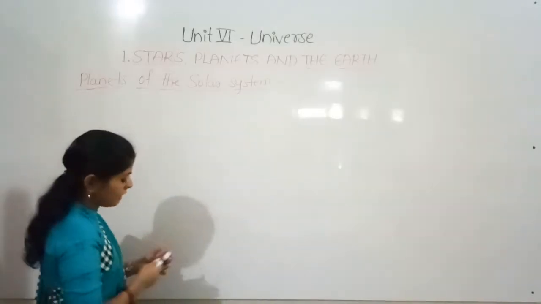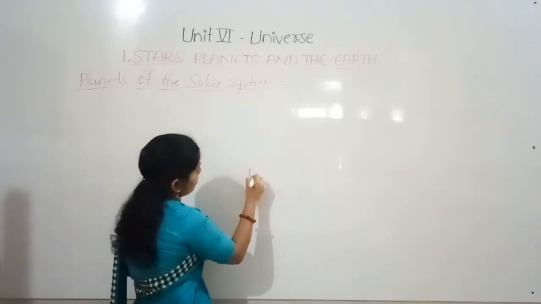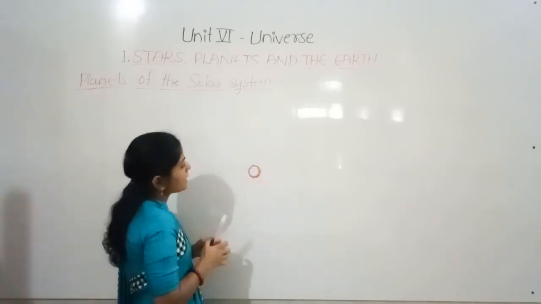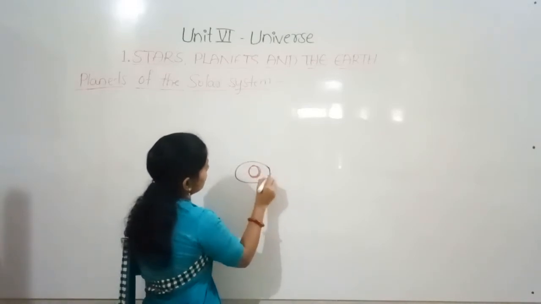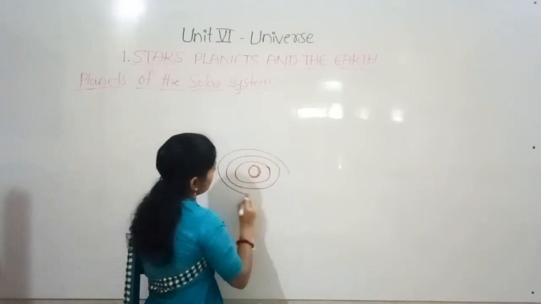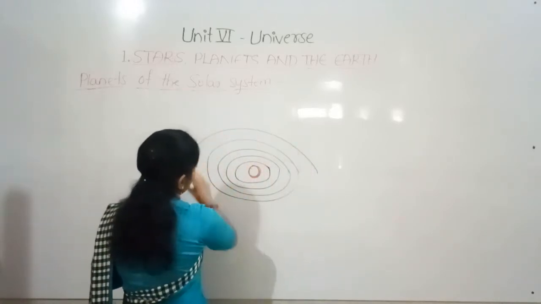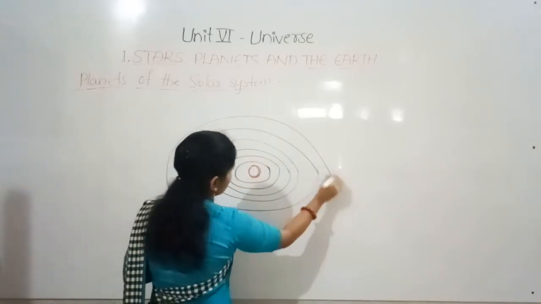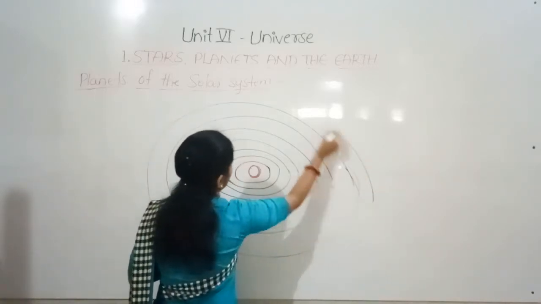Now I will show you. This is the position of the sun, and the remaining 8 planets: Mercury, Venus, Earth, Mars, Jupiter, Saturn, Uranus, Neptune.